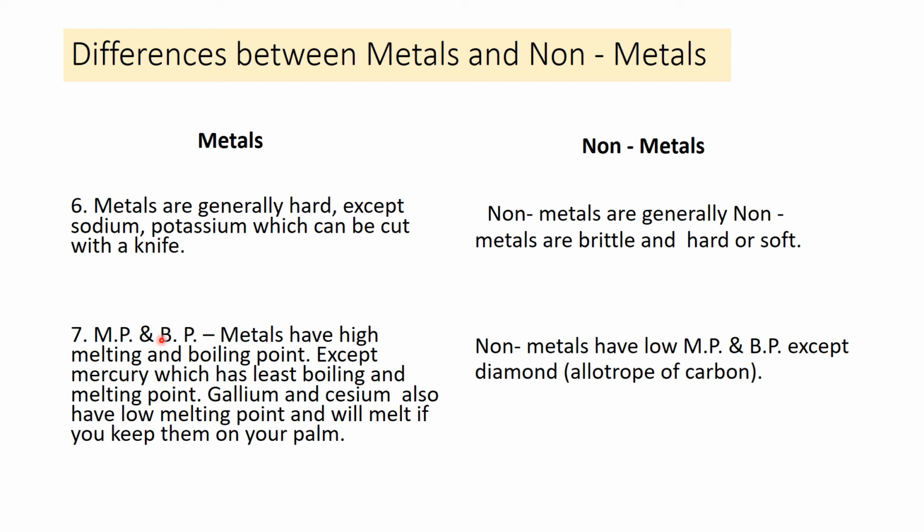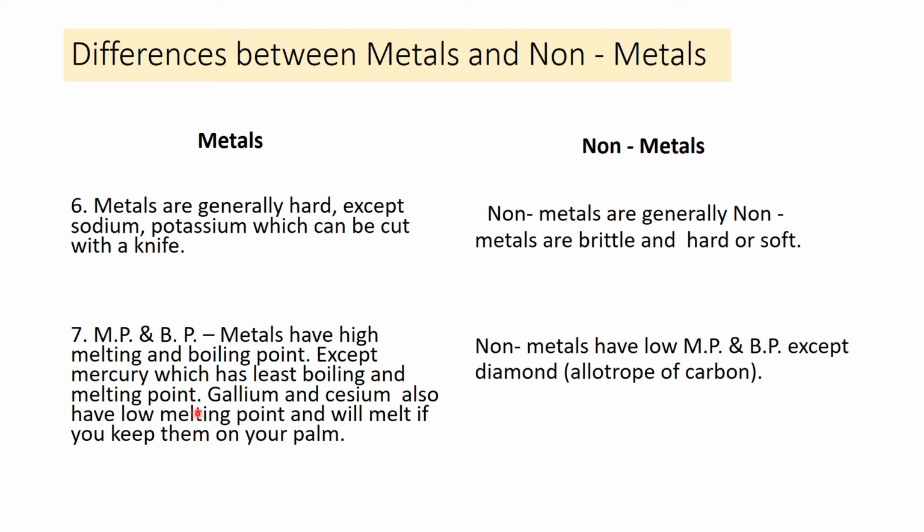Melting and boiling point. Metals have high melting and boiling points. Metals are solids, and solids generally have high melting and boiling points. The exception is mercury, which has the lowest melting and boiling point. Gallium and cesium also have low melting and boiling points.